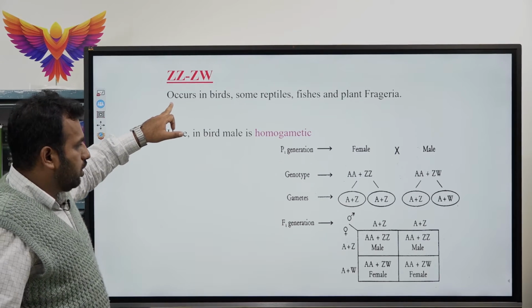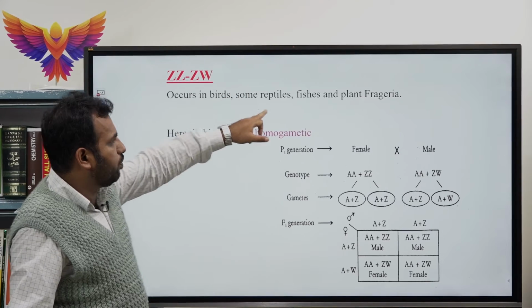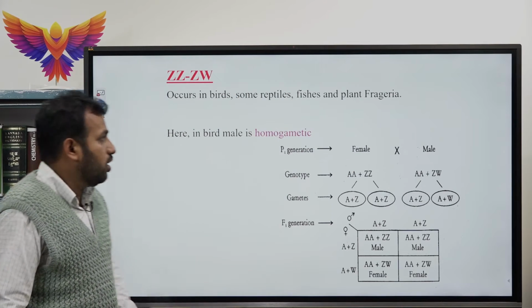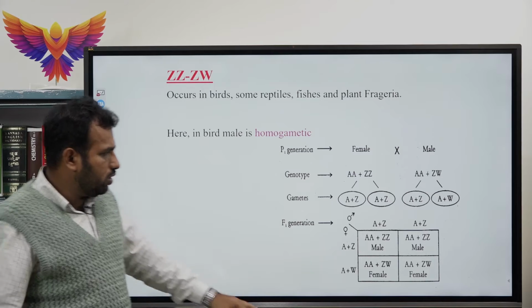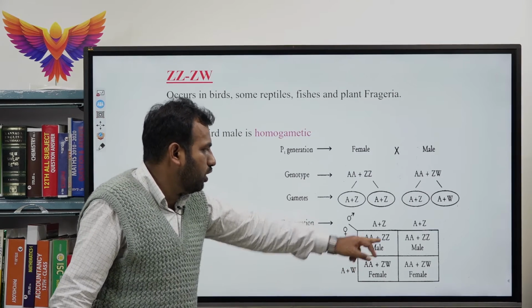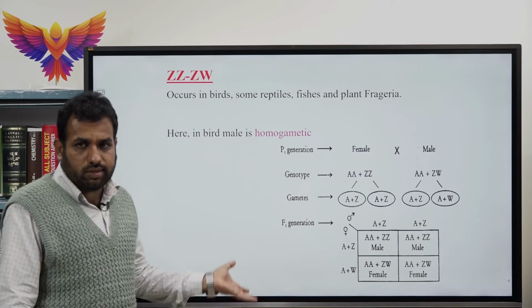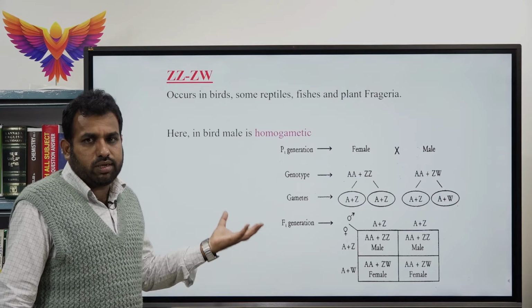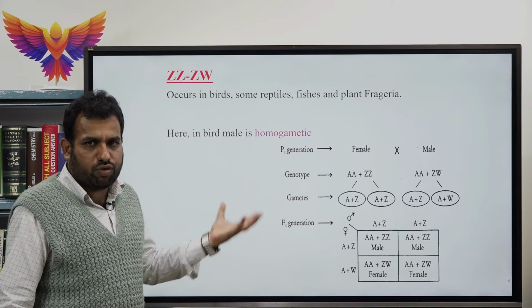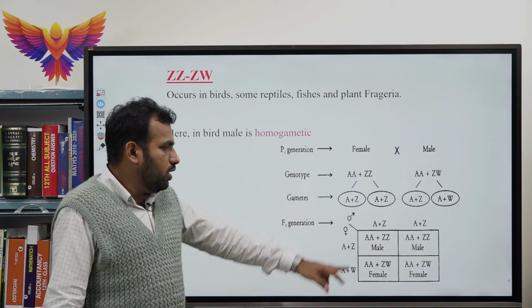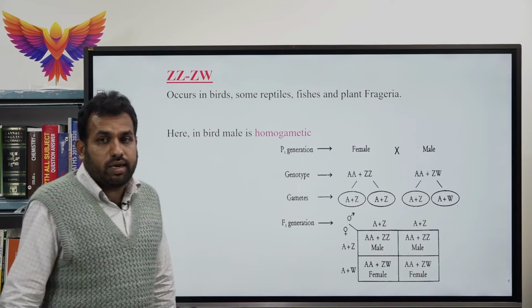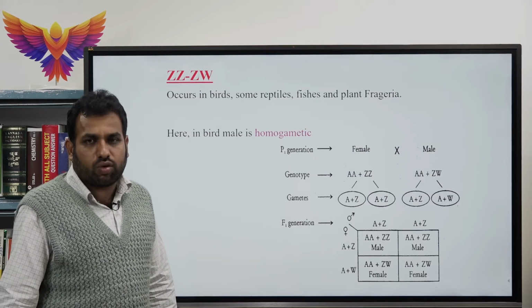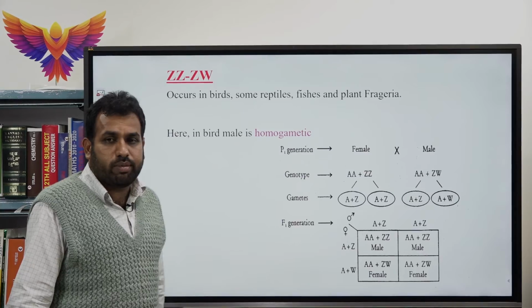Here it occurs in birds, reptiles, fishes and Fragaria. In all the other cases, the female is homogametic because it has two similar chromosomes. But in this kind of determination, the male exhibits similar chromosomes, hence it is called homogametic in nature.